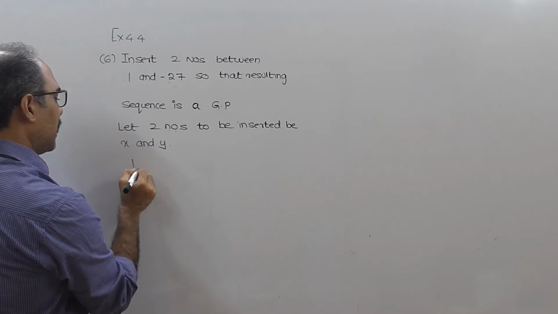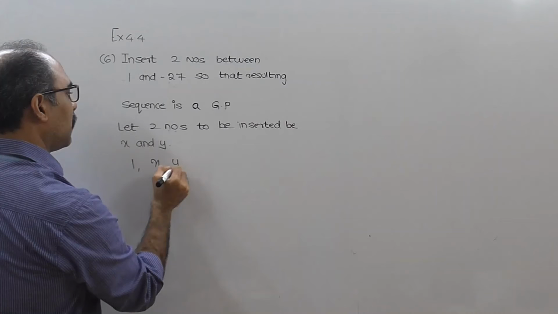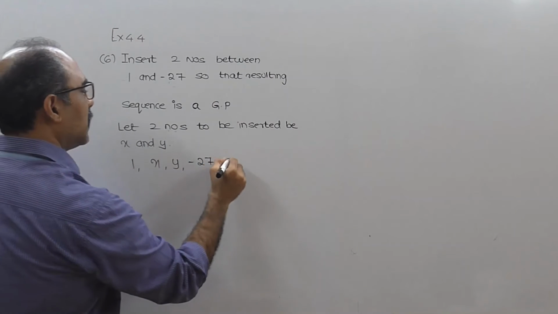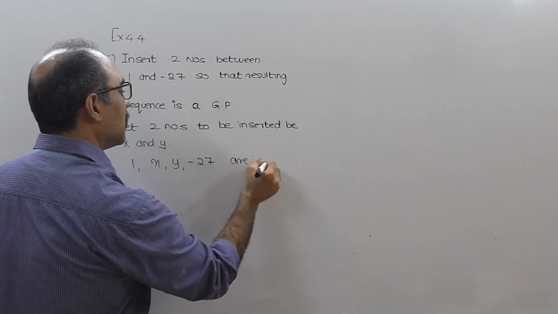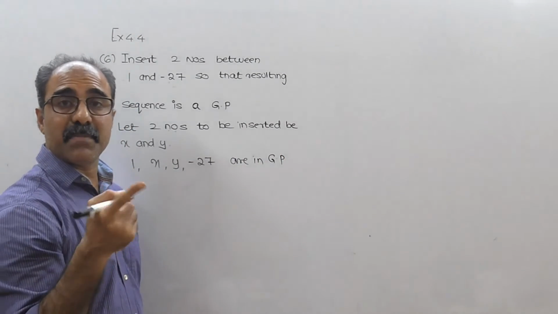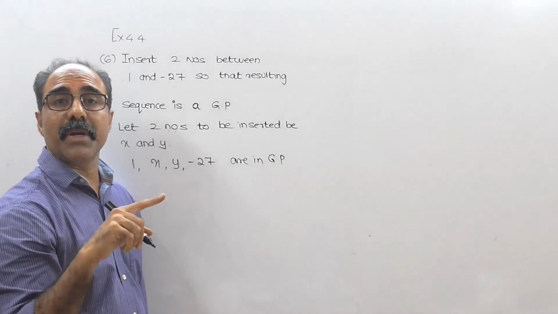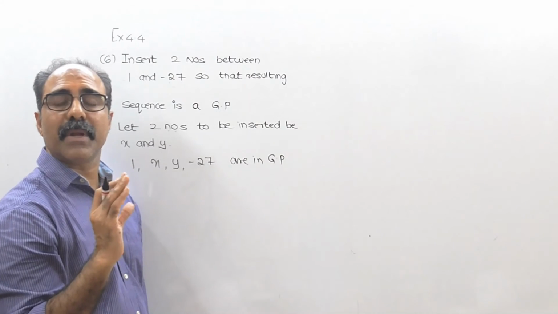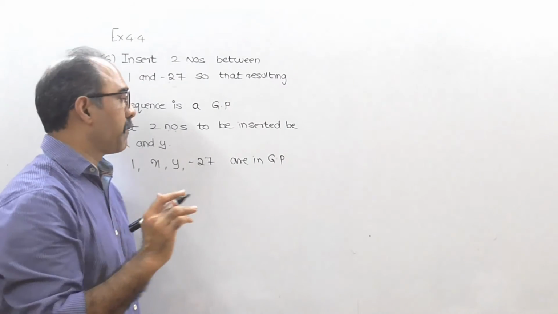So I get 1, x, y, minus 27. So they are in GP. In the previous case it was HP. HP हमेशा AP का उल्टा होता है, इसके लिए I took it as 1 upon x and 1 upon y. AP और GP का सम में कोई भी मिसिंग टर्म रहेगा, you better take it as x and y.